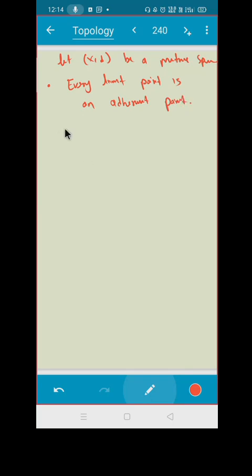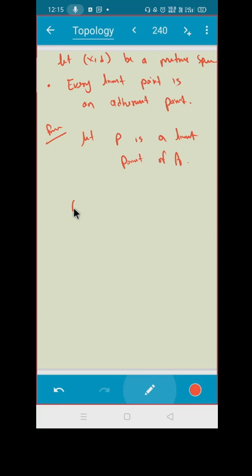You should start with: let P be a limit point of A. So what is the definition of limit point?